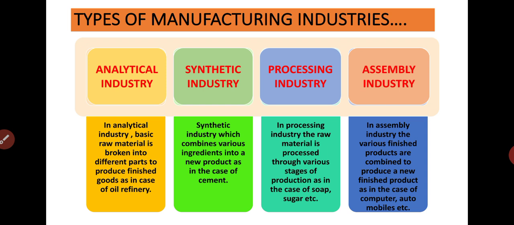Third we have processing industry. As the name suggests, you manufacture your products through processes, through different stages. In processing industries, the raw material is processed through various stages of production, and then finished goods are manufactured. That means if you are making one product, you have to go through many stages of production. Like in the textile industry, it goes through quite a lot of stages before proper textile and fabric comes out. In the same way, like sugarcane, there are many stages to get the sugar from the sugar cane.